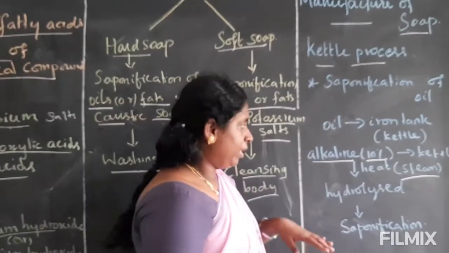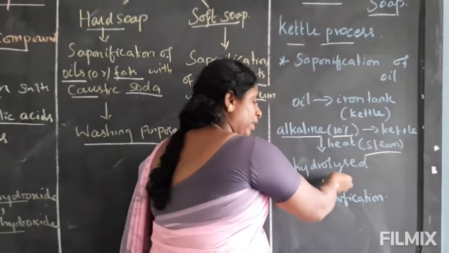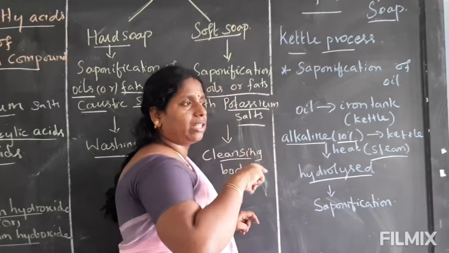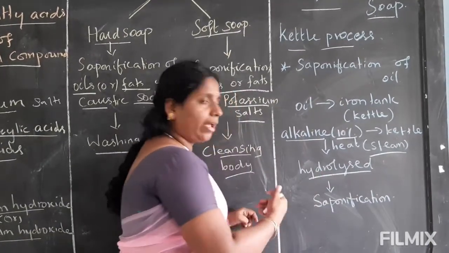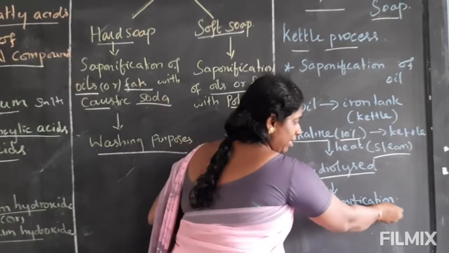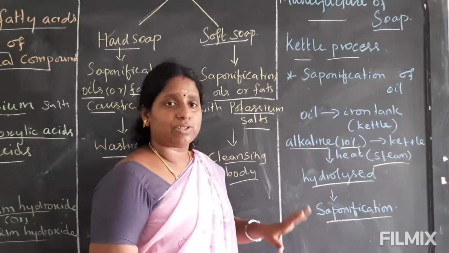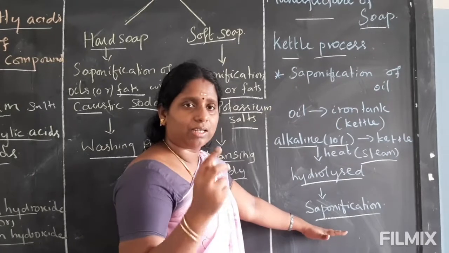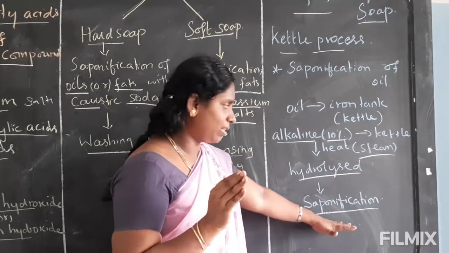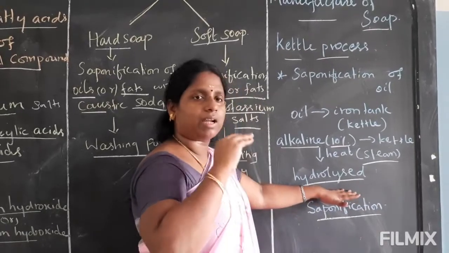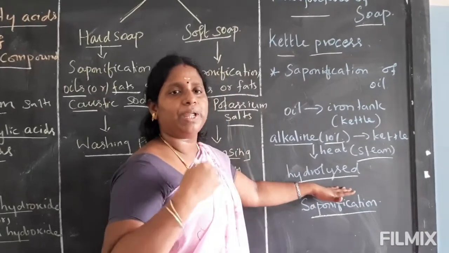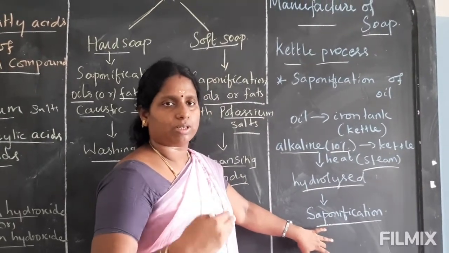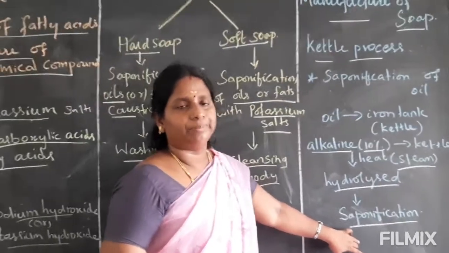If you apply steam, then all the components present in the oil will be hydrolyzed, and at last they will be separated. That process is called saponification. Till now we are not getting soap, we are getting the initial stage of the soap product, that is saponification. Only the content present in the oil is hydrolyzed. Let me see the second process, that is the removal of salt content.